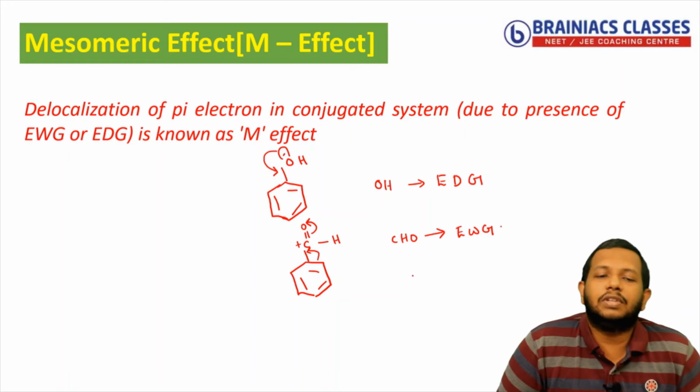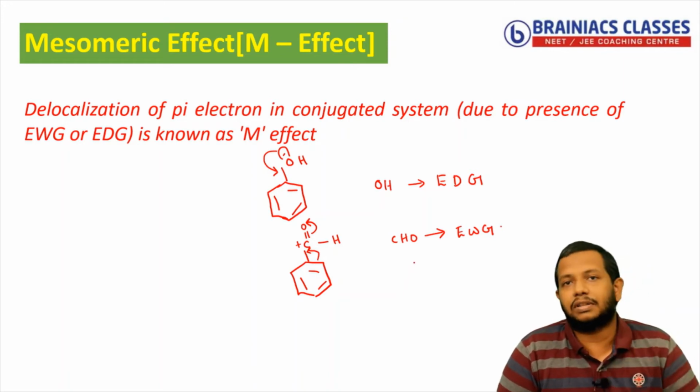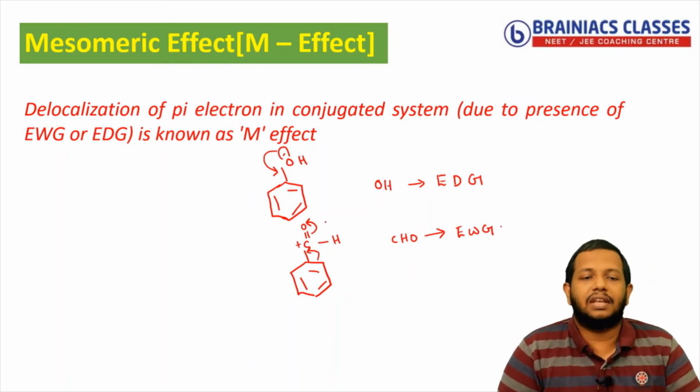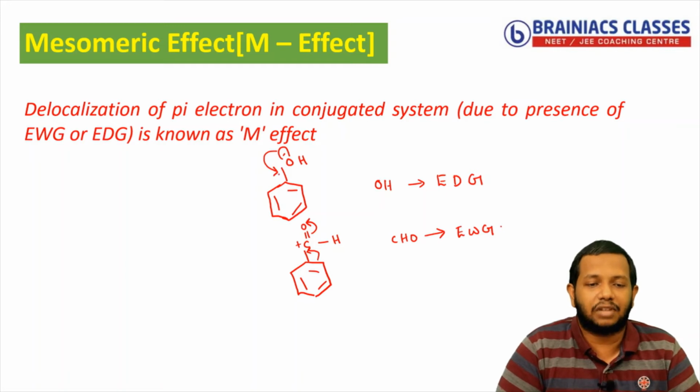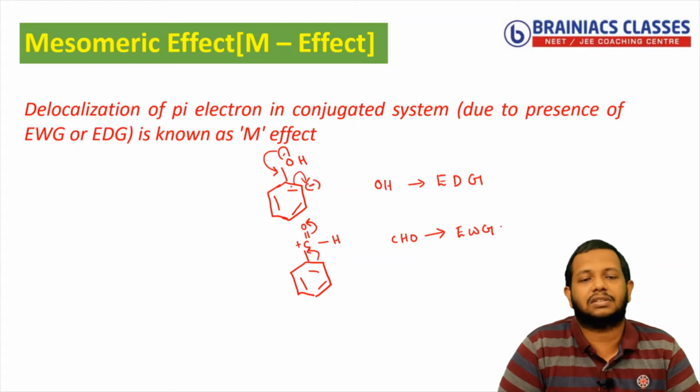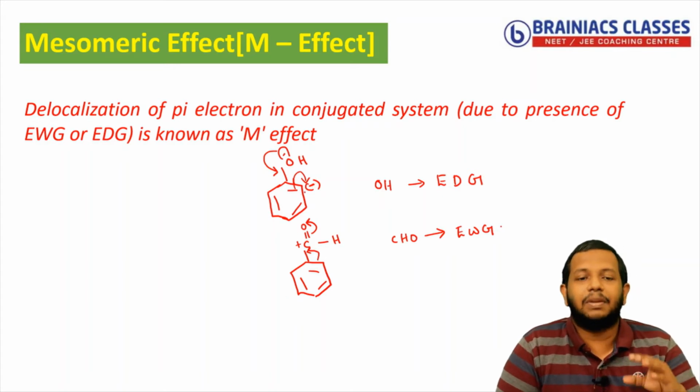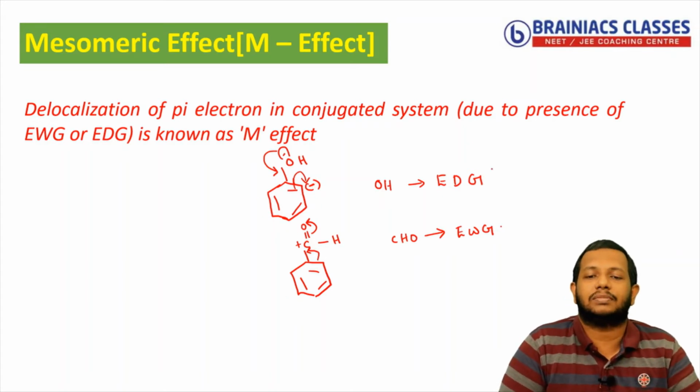Now because of these two phenomena, two important things happen to benzene. One thing is, in this case when pi electrons are shifting towards the benzene, the charge that is coming to the benzene ring is a negative charge. You know that this pi electron will come here and this pi bond will shift here as a negative charge. That means the negative charge will circulate. That is an important point. Okay, so here the negative charge circulates.